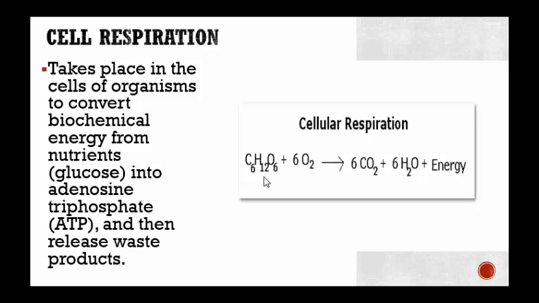So here we have the glucose, all right, that's being combined with oxygen. These are our reactants. The products are going to be carbon dioxide, that's going to be given back into the atmosphere, water is going to be given off, and energy, which is the ATP. So plants take in carbon dioxide and give off oxygen. During cell respiration, they give off carbon dioxide. But the amount of carbon dioxide they give off is not nearly equivalent to the amount of carbon dioxide they take in. We give off carbon dioxide.